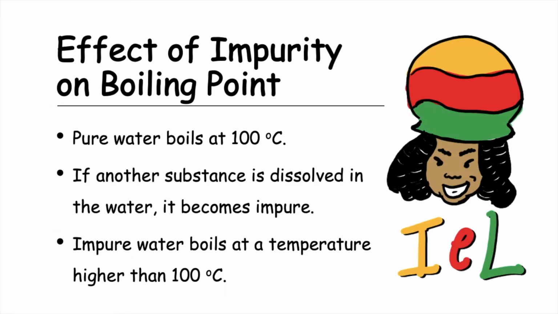The effect of an impurity on boiling point, using water, the universal solvent, as the example: we know that pure water boils at 100 degrees Celsius. However, if another substance is dissolved in or mixed with the water, it becomes impure. As a result, the impure sample of water boils at a temperature higher than 100 degrees Celsius. Therefore, impure liquids boil at a higher temperature than the pure liquid.